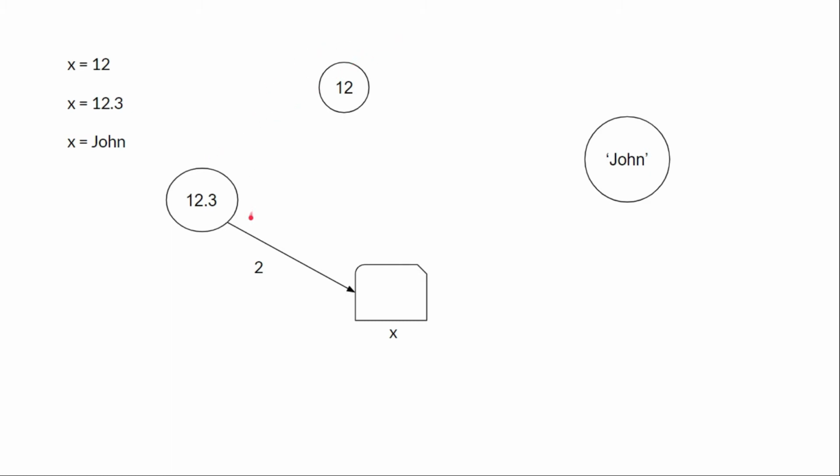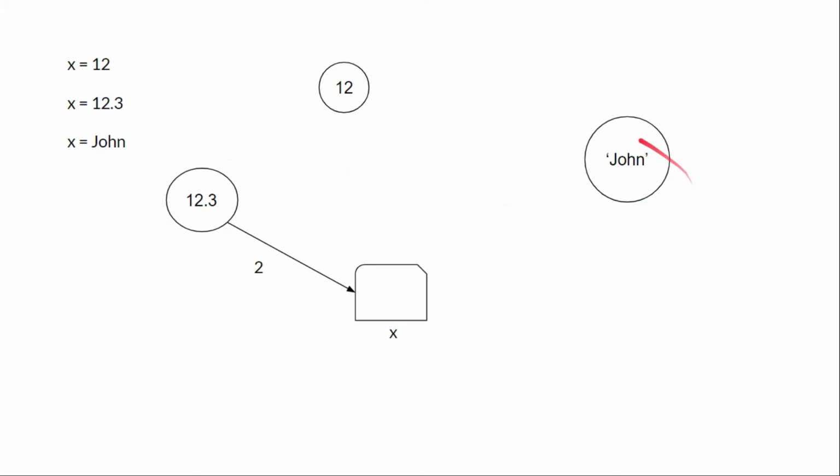So neither the value of 12 can change nor the value of 12.3 can change. If we want to change some value, then a new object in the heap is initialized. And if we change the value of x to John, then a new object of string type is created.